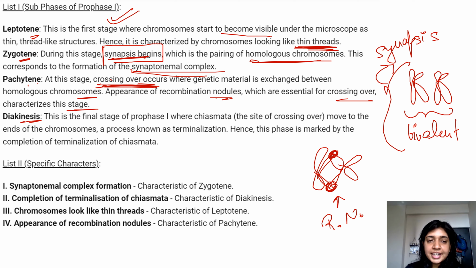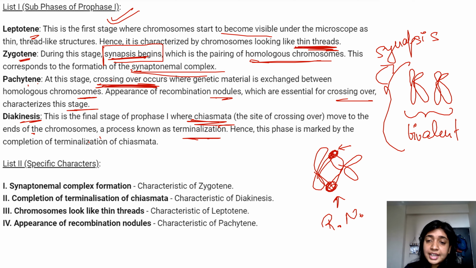Now let's move to diakinesis. Diakinesis is the final stage of prophase 1 where chiasmata move to the end of the chromosome, a process known as terminalization. Whenever there is crossing over, this particular part is known as the chiasmata. That is the site of crossing over.